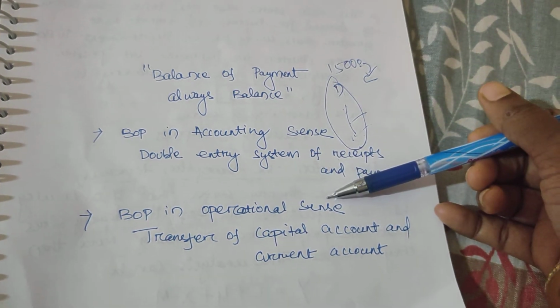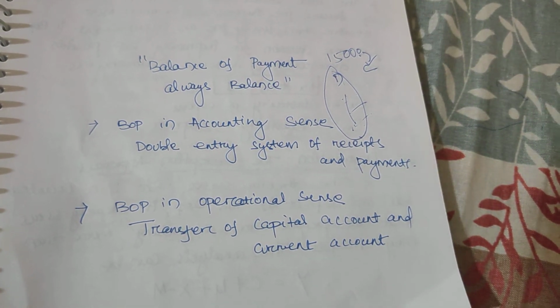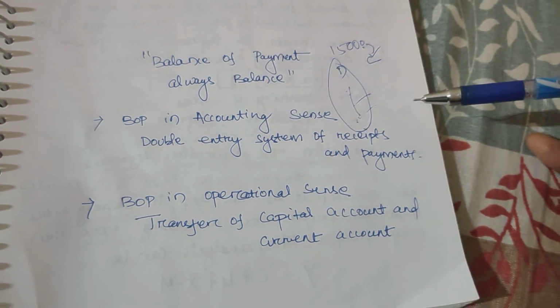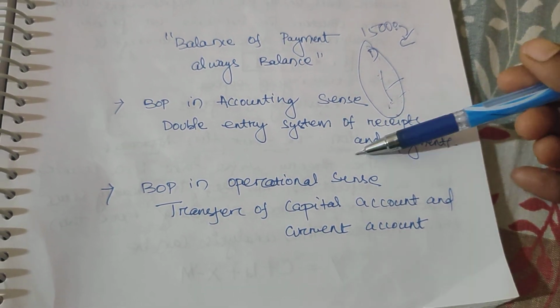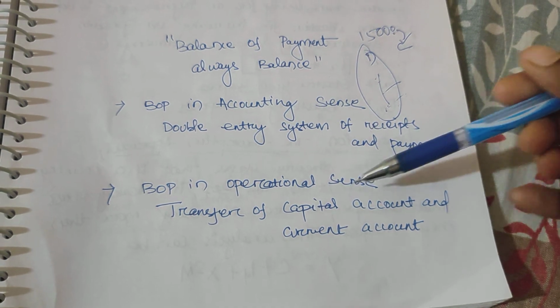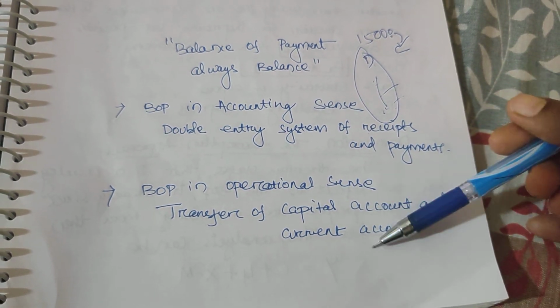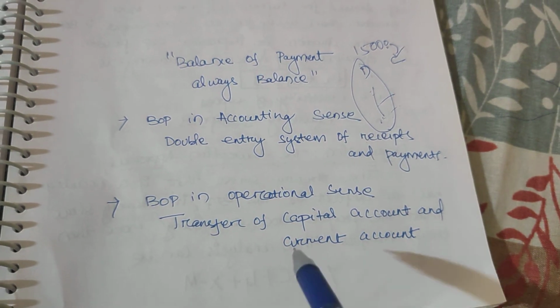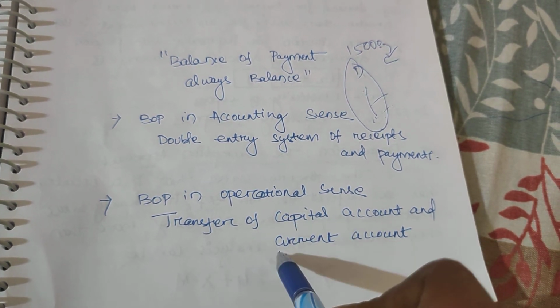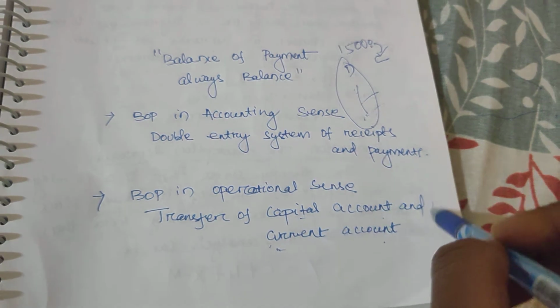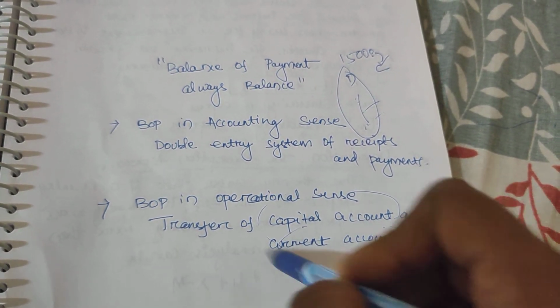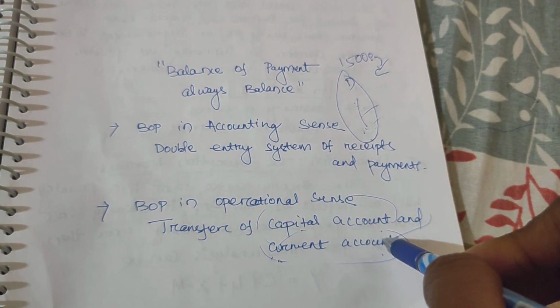In the operational sense, the balance of payment is not balanced all the time. We have to make it balance through different adjustment mechanisms, and basically we use the mechanism of the capital account and the current account. When I explained, I showed that the balance of payment is the combination of a capital account and a current account. We have to see the deficit and surplus, and we make adjustments between the two.